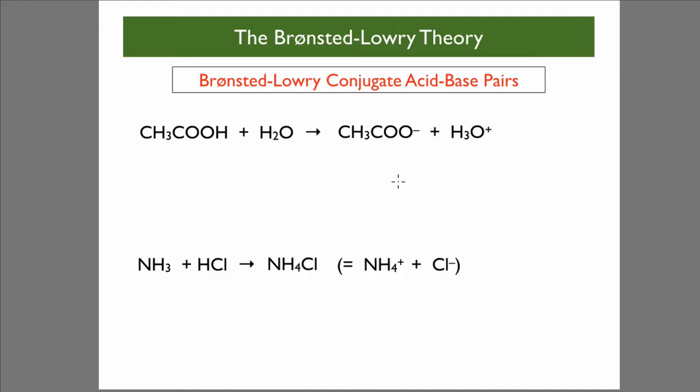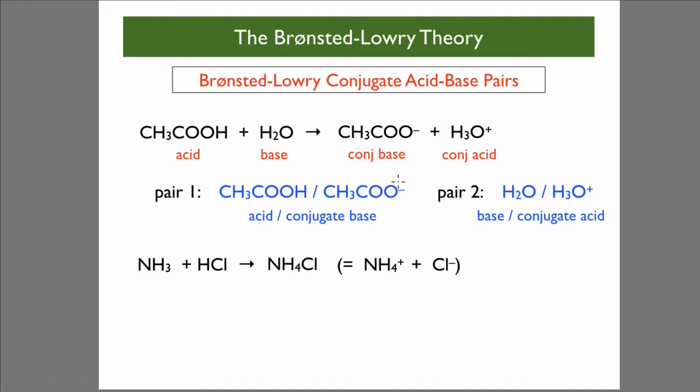We've got ethanoic acid here with water, the ethanoate ion and the hydronium ion. You can see obviously this is the acid and this is the base. So if this is the acid, it becomes the conjugate base. If this is the base, it becomes the conjugate acid. If we went the other way, back this way, then obviously this is donating the proton. This has become the acid. So the base, the acid, conjugate base pairs are these two and these two.